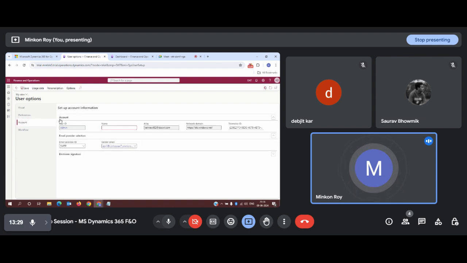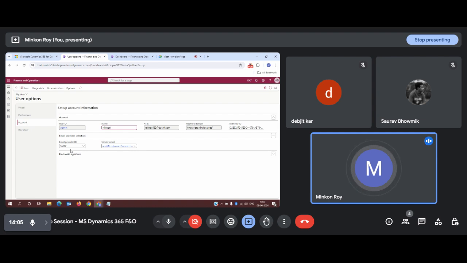Now in the account section, there will be some system related information, like what your user ID is and what your name should be. Let me give my own name. It will be blank by default, and you can use your own name. Then your email ID, the network domain it is using, and the telemetry ID. These are all technical aspects we should not bother about. And email provider selection, how this email ID should be given. These are also technical things, and they are taken care of by none other than our system guy, who is designated as the system administrator for a particular Dynamics 365.